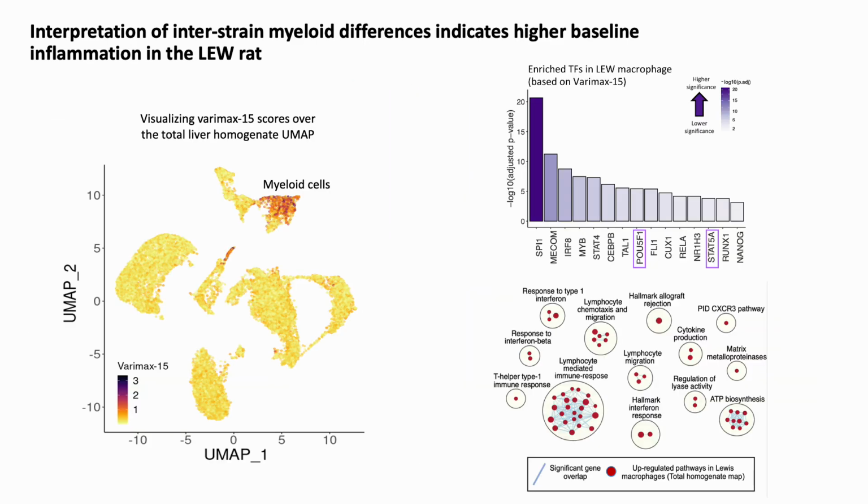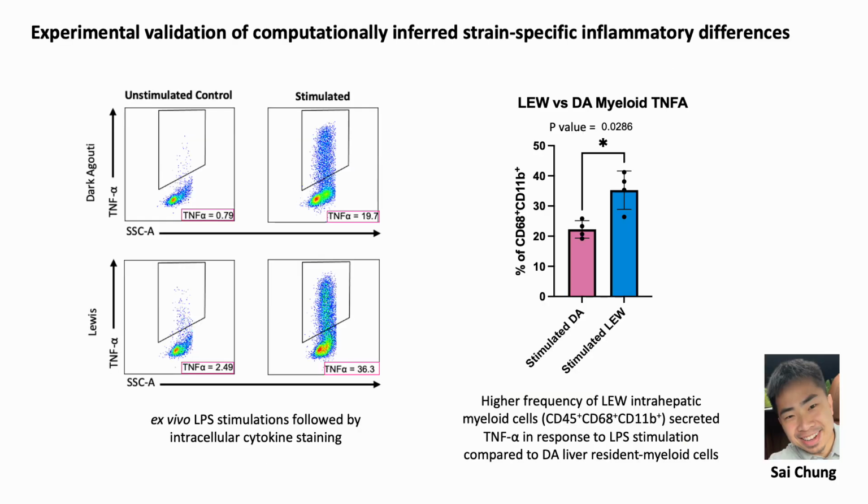Interpretation of the macrophage-related factor using pathway analysis and transcription factor gene set enrichment analysis highlighted the enrichment of pro-inflammatory signals in the Lewis rat myeloid cells, suggesting that the baseline hepatic microenvironment in the Lewis rat is more pro-inflammatory compared to the DA strain. To functionally validate the computationally inferred strain-specific differences, we performed ex vivo LPS stimulation followed by